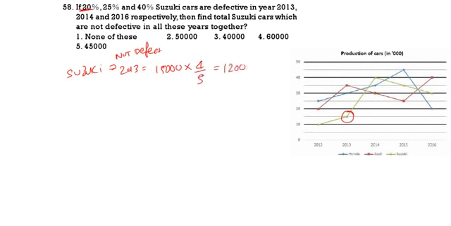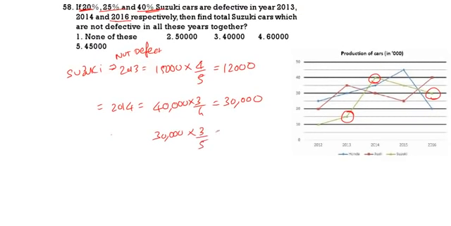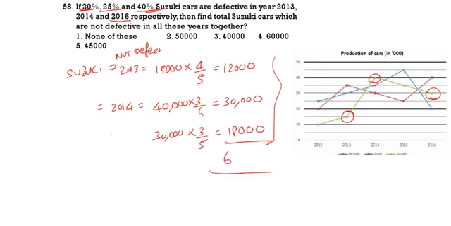12,000. Now in 14. In 14, Suzuki is 40. Out of 40, 25% defective, so non-defective will be 3 by 4. That is 30,000. Now 16. In 16 Suzuki is 30,000, in which 40% are defective. 60% not defective. 60% means 3 by 5. That is 18,000. So total, what is this total? 18 plus 12, 30, 30 plus 30, it is equal to 60,000. 60,000 are not defective. 60,000 means option 4.